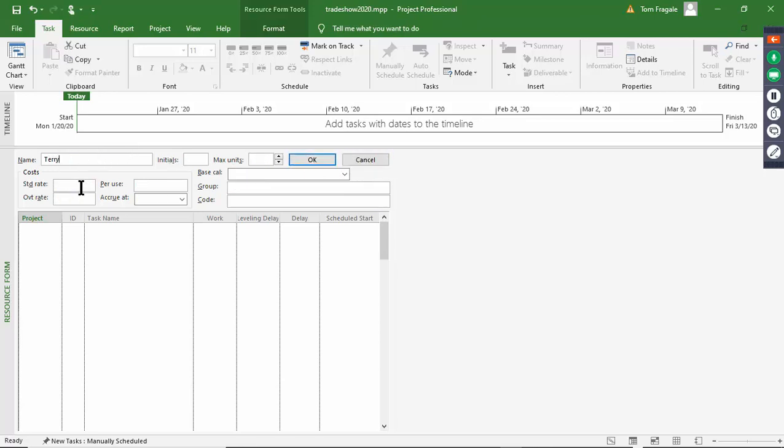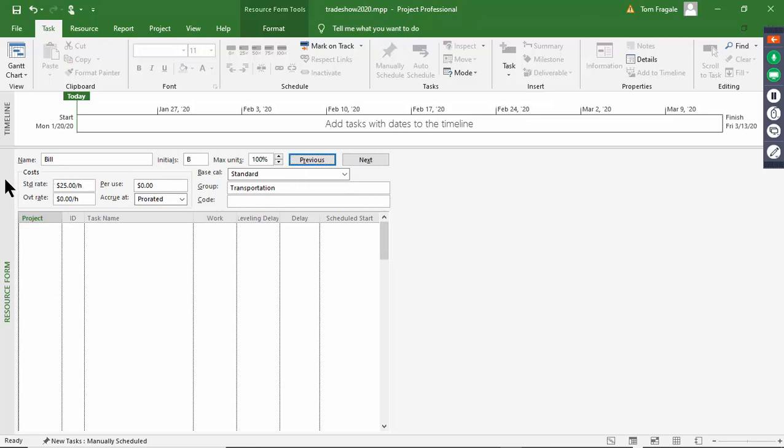All right, so I'm doing my resources here, everybody. And this is good. Now, I'm actually going to go back to Bill and Terry and Pat because if they worked on the weekend or overtime, I can put an overtime in there as well. You see the overtime rate.